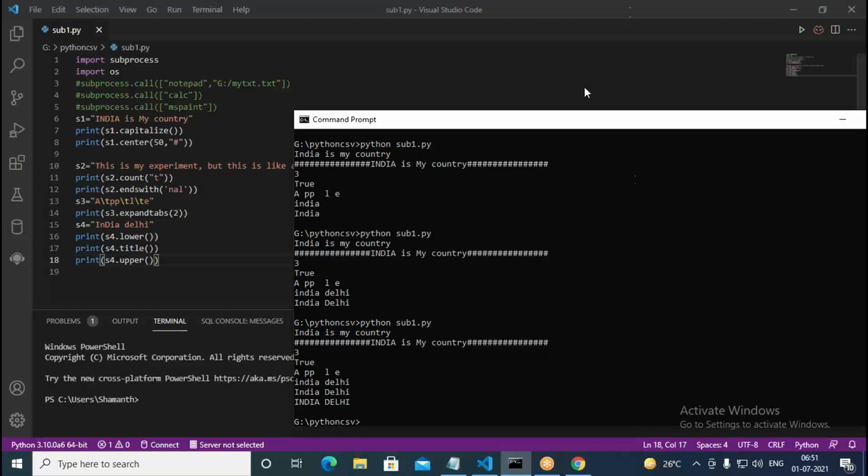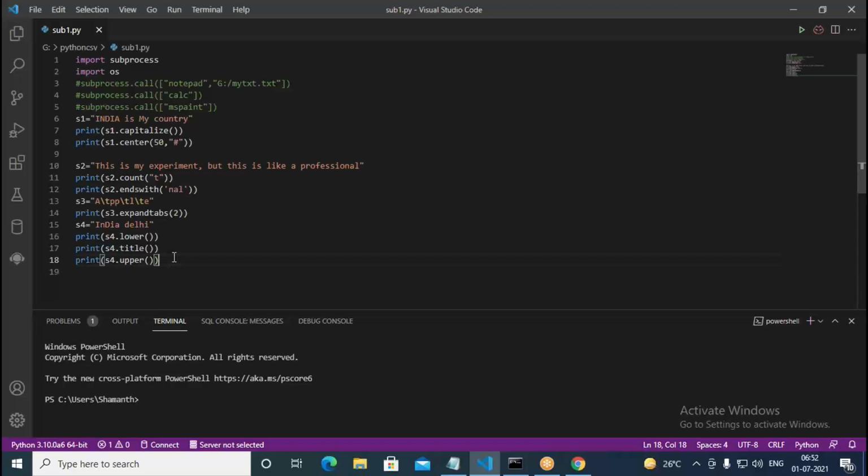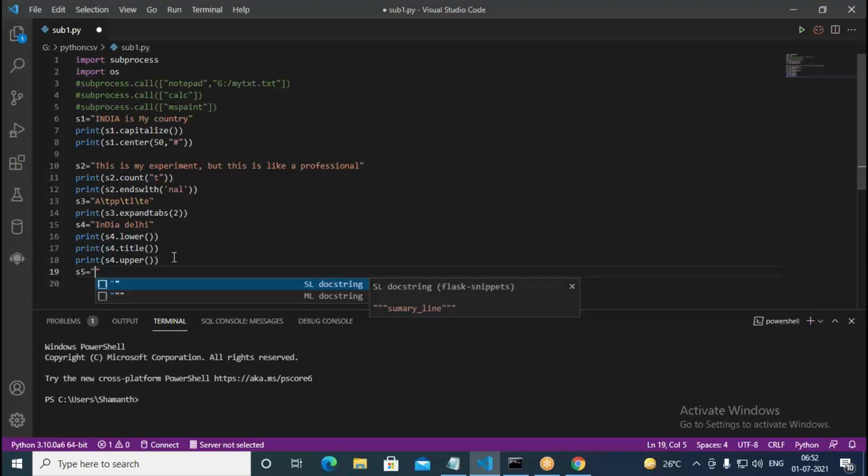So I put S5 equal to, something like this: "Get the item for only rupees cost colon 0.2f".